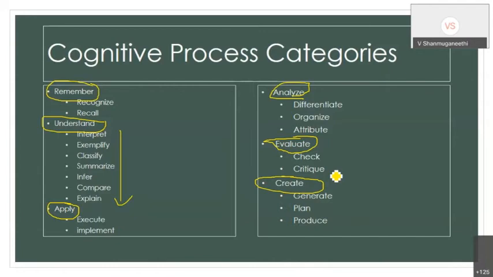So each ability has its own classification, because it's in detail. Actually, we are simply saying that analyze means everything as analyze, but analyze is a very hierarchical ability. Normally, for a BE student itself, for Bachelor of Engineering itself, I am doing analyze ability. Then what will the student do in the master degree, then what will the student do in research? So we are thinking that analyze ability means very simple. No, it is a very higher critical level, higher order ability. That is the reason we can have a bachelor degree, then master degree.